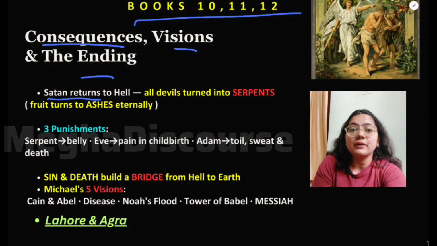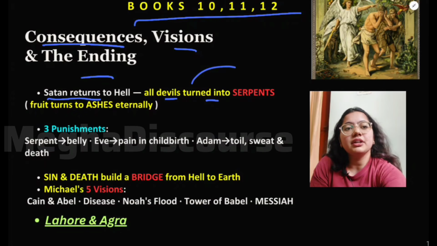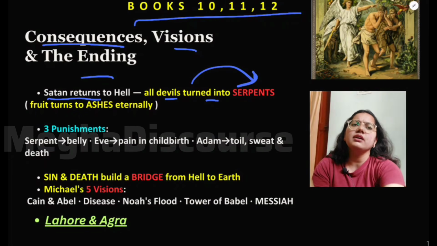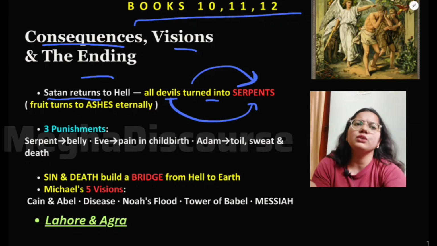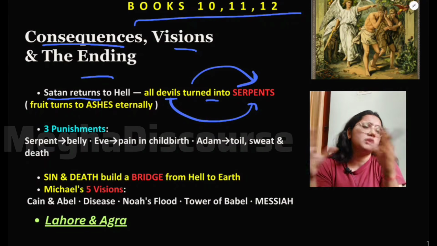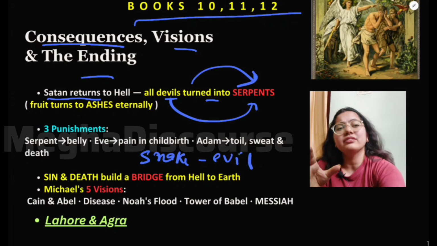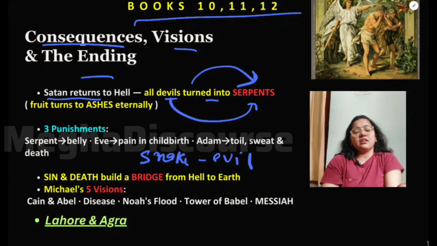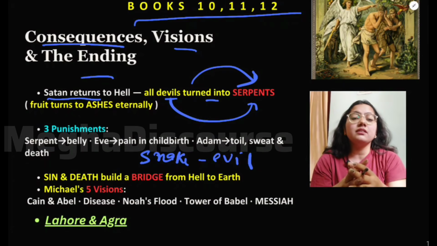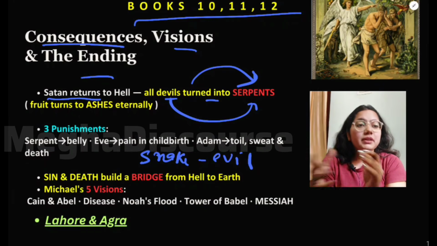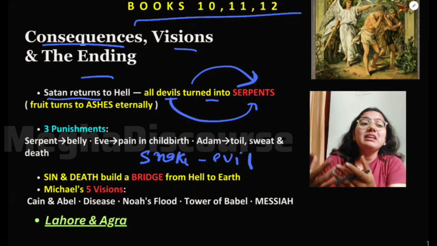But what happens is that all the devils are turned into serpents. From now onwards, all the devils will be turned into serpents. And that is why there is a myth all around that snakes are evil, they are negative. That is why we treat snakes in such a way. So this is where the idea comes from, that snakes are considered ominous and of some evil origin.